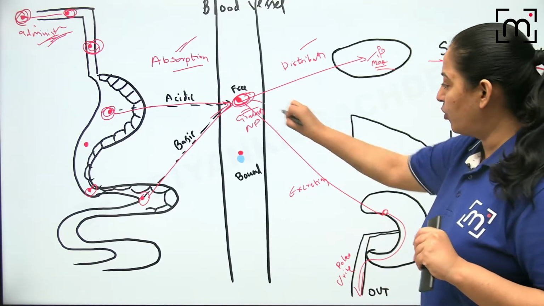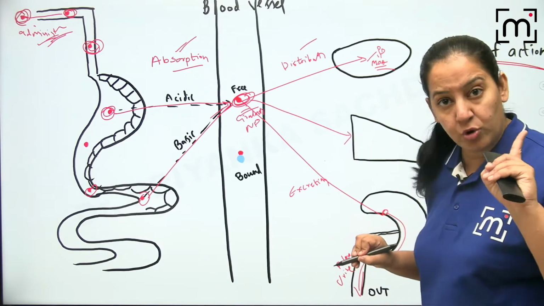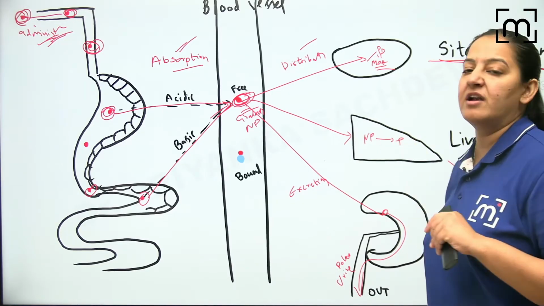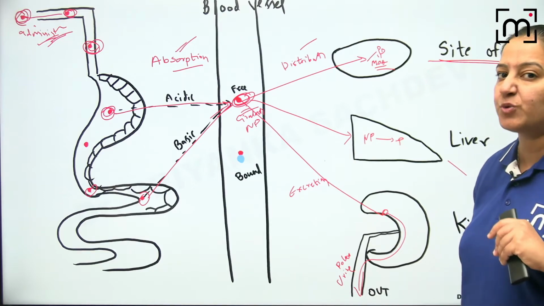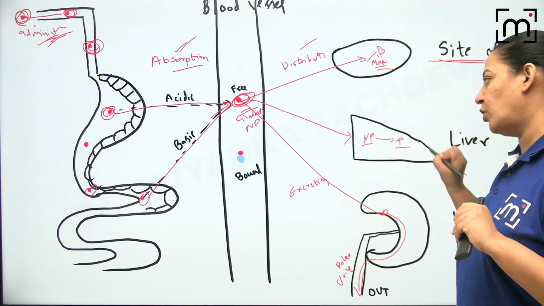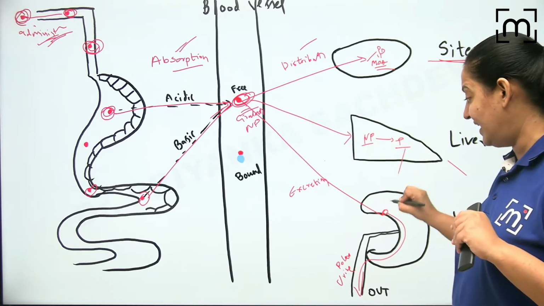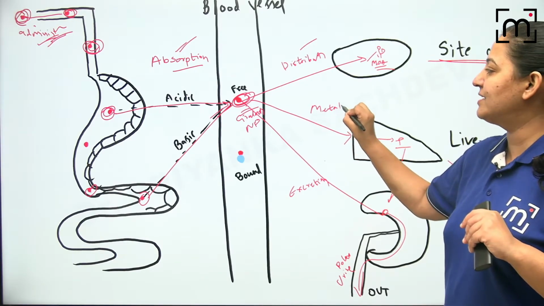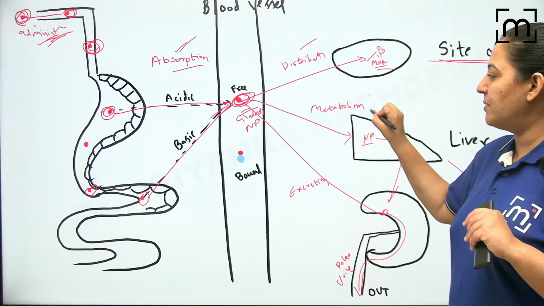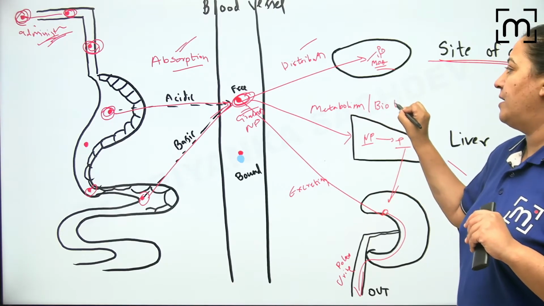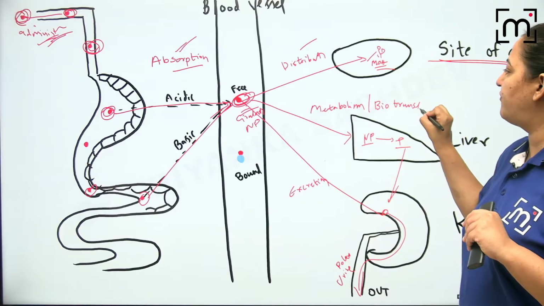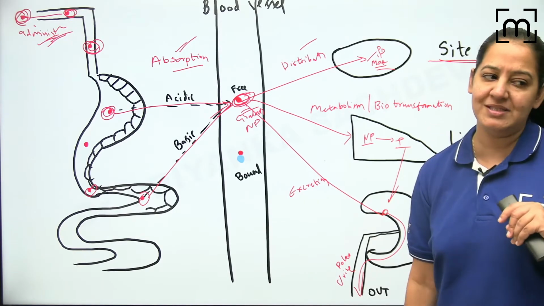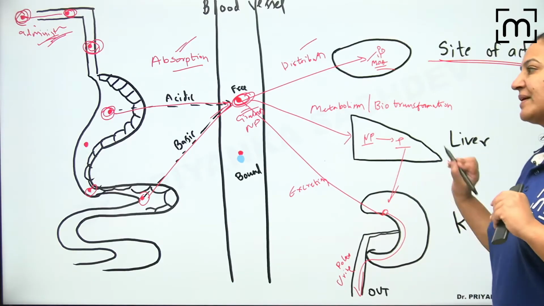So first the drug will go to the liver. First the drug will go to the liver and convert from non-polar to polar. Liver converts the non-polar drug to polar drug. Why is liver doing so? Water insoluble को water soluble बना रहा है, so that that drug can be easily excreted out of the kidney. This step is known as metabolism. Metabolism takes place in liver. So metabolism और biotransformation एक ही बात है. Metabolism और biotransformation one and the same thing. You got my point? Either you say metabolism or you say biotransformation. इसका मतलब एक ही होता है.